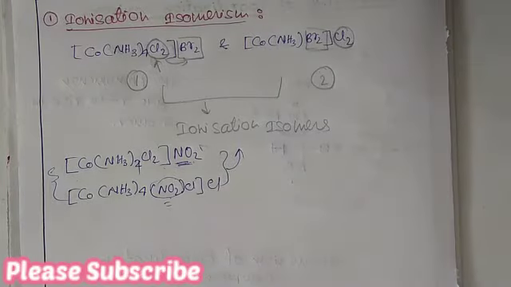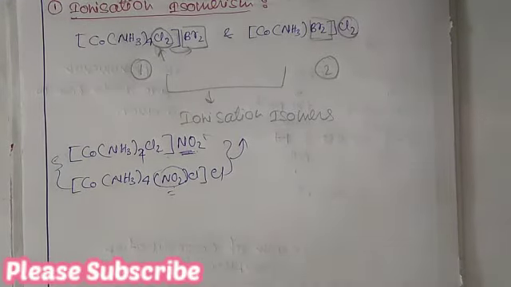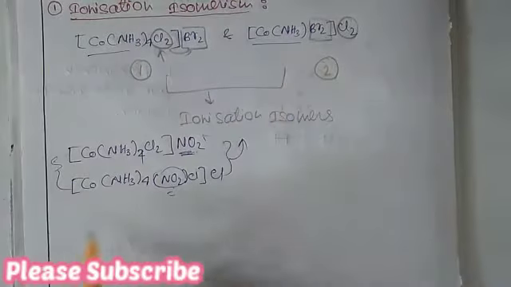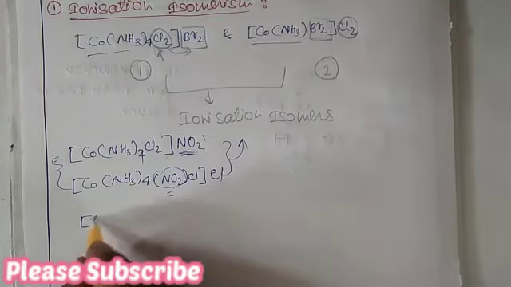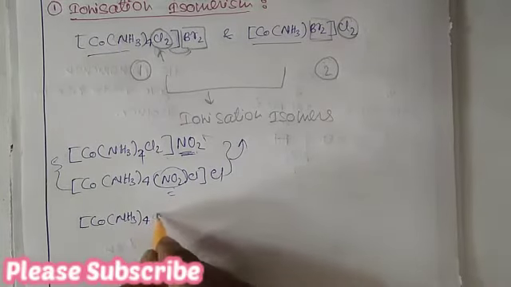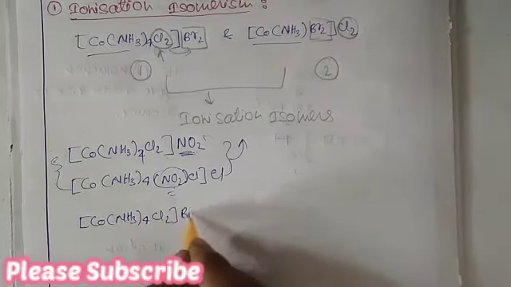Now these ionization isomers can readily be detected by quick conductance measurement or by simple chemical tests. For example, I will take these complexes: Co(NH3)4 Cl2 Br2.